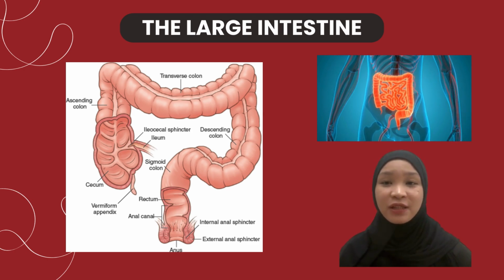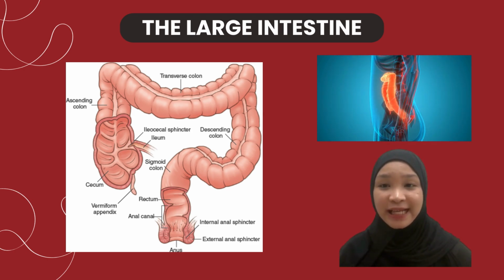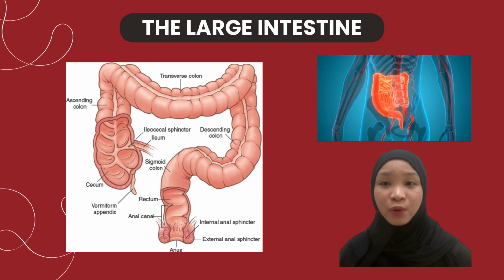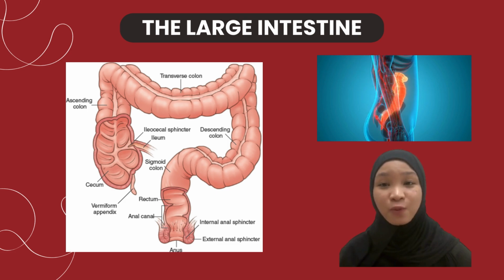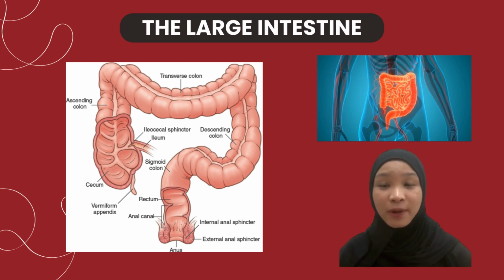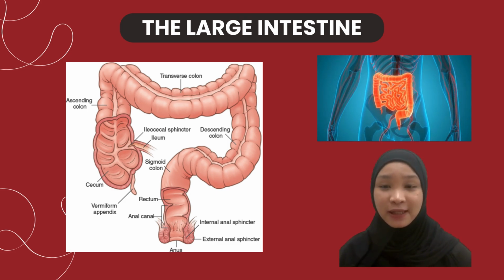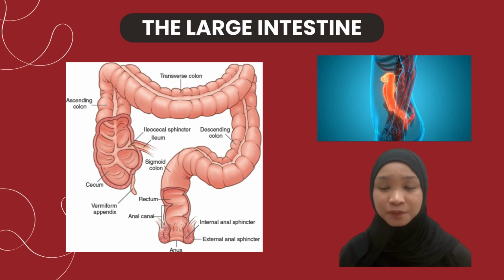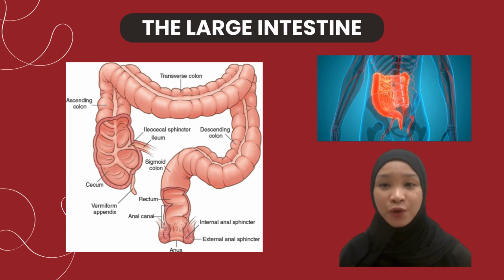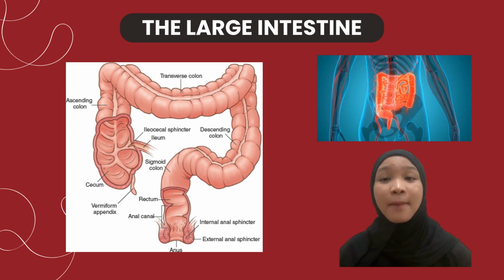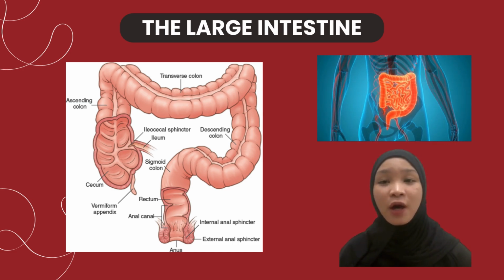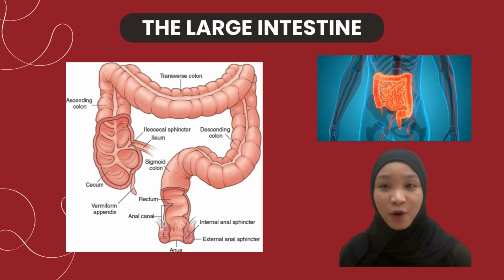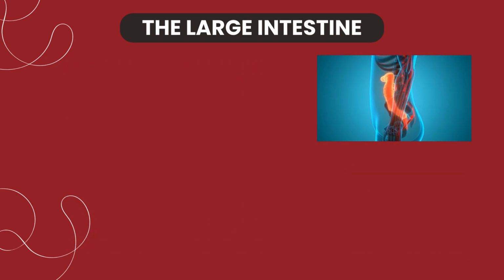The large intestine's primary role is to receive, store, and eliminate waste product while reabsorbing excess water to form feces. It also hosts beneficial gut microflora that aids in breaking down organic waste and supports immune health.